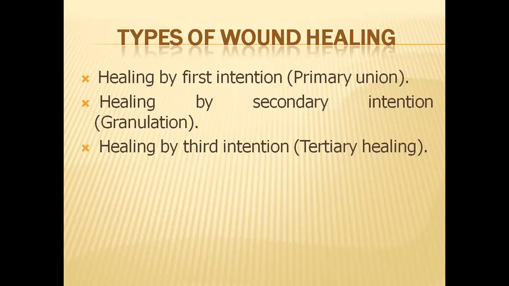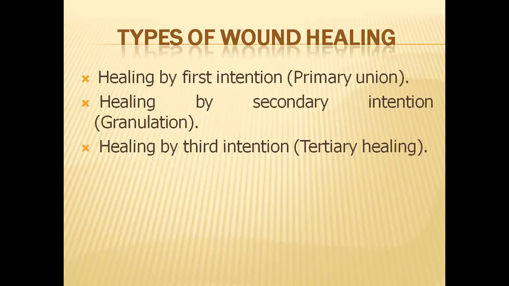In the second type, the injury is very large and the gap is too much. It is not possible to just stitch directly and attach them, or we can say approximate them. So healing usually takes place by secondary intention.